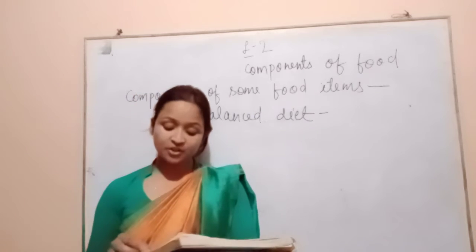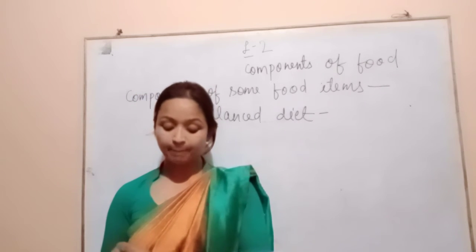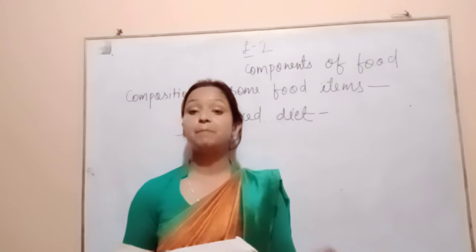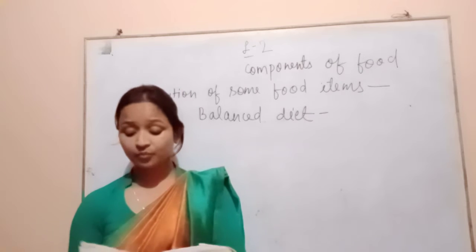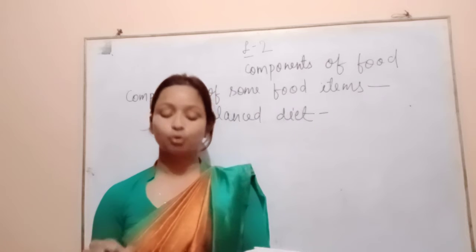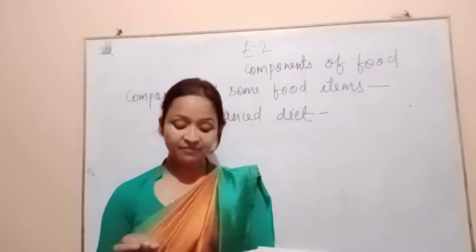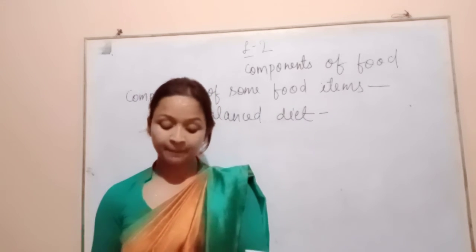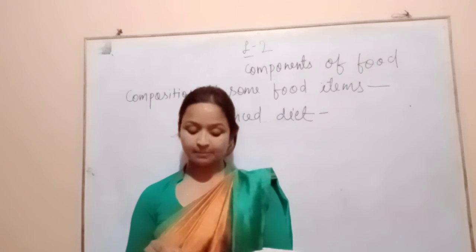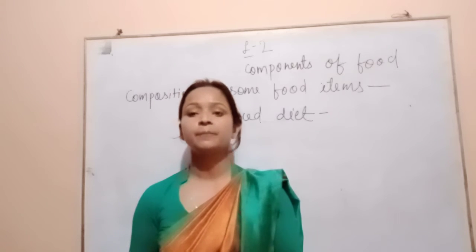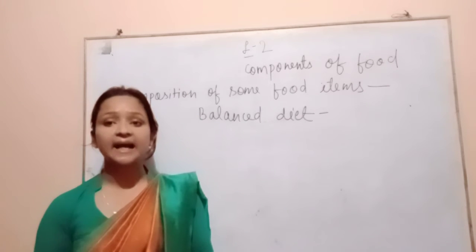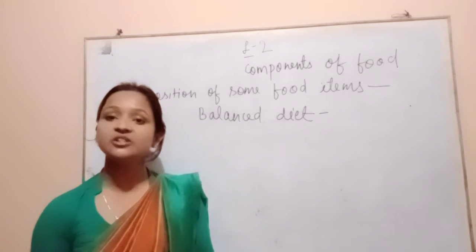The balanced diet of a 10 to 12-year-old child may consist of 2 cups of cooked cereals, half a cup of cooked pulses, 2 cups of milk, a small quantity of cooked green leafy vegetables, and any kind of seasonal fruit. So this is a balanced diet of a 10 to 12-year-old child.